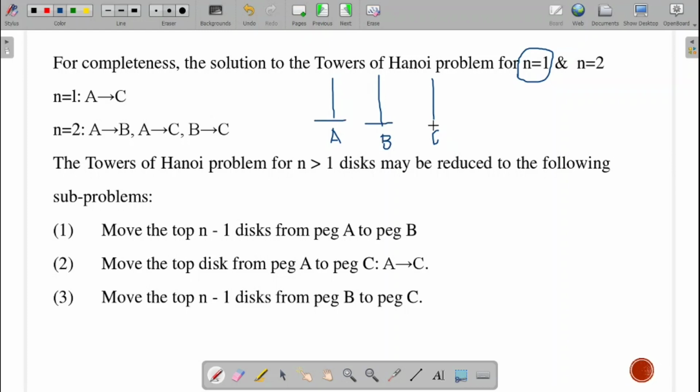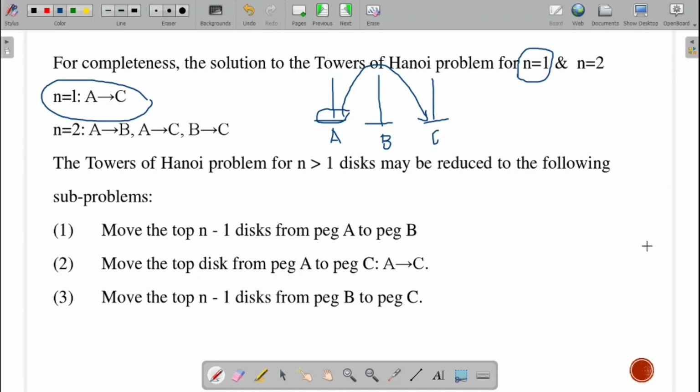This is peg A, peg B, and peg C. So assume I have only one disk present over here. Now how can I move that one? That is only one move, from A to C. Directly I can move. That is, for one disk, I need only one move. The move will be from peg A to peg C. I hope it is clear.